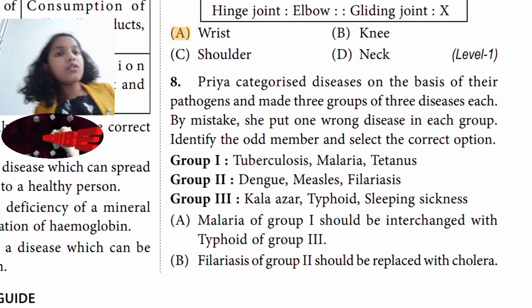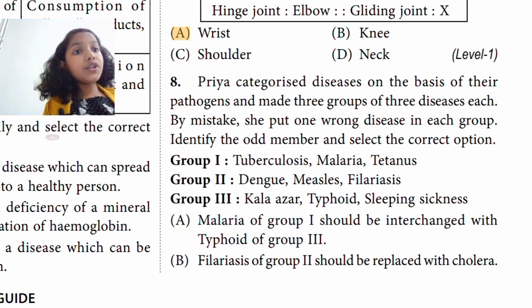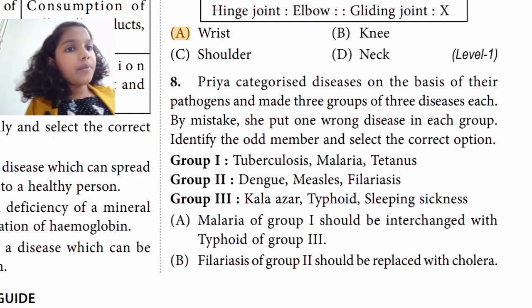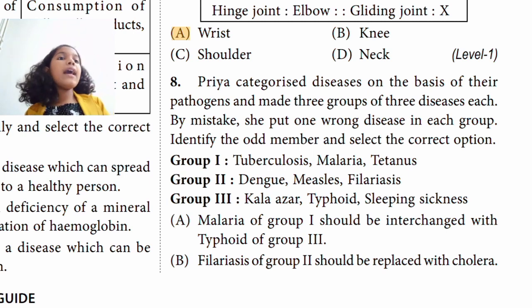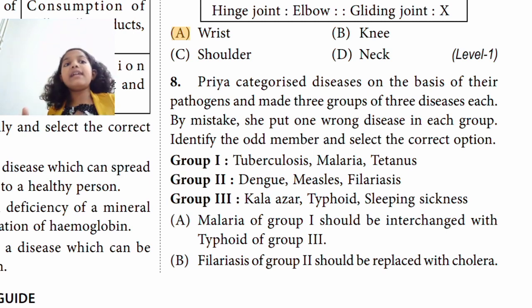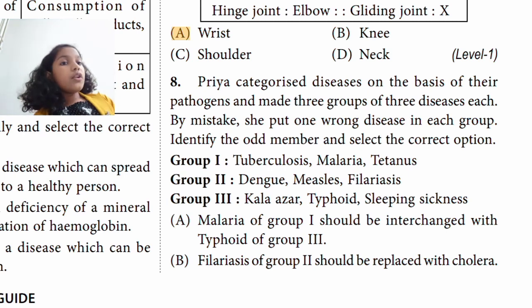Now, if you see in group 1, tuberculosis and tetanus are relatable, whereas malaria is caused by an insect, whereas tuberculosis and tetanus are not caused by insects. So it must be changed by typhoid.